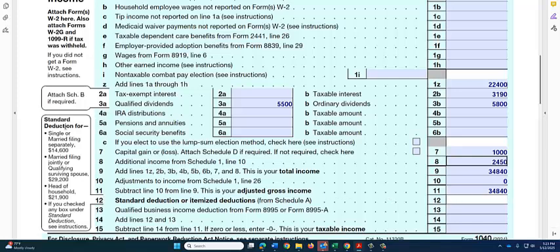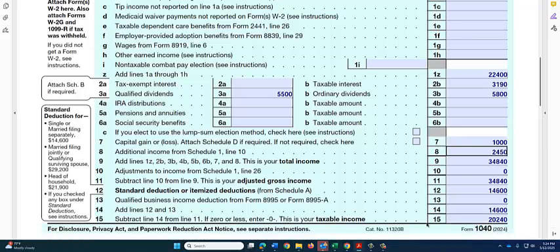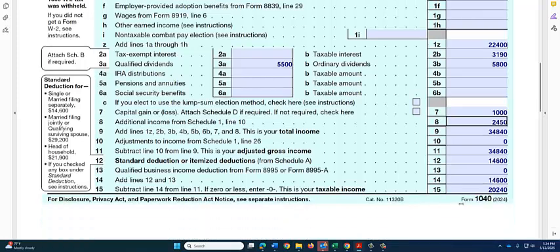The taxpayer is single, so $14,600. Remember, he could not claim the dependent, so he can't file head of household. The standard deduction is $14,600. There's no qualified business income deduction, so the total deduction from income is $14,600, which will give us taxable income of $20,240. Now it's time to calculate the tax liability.